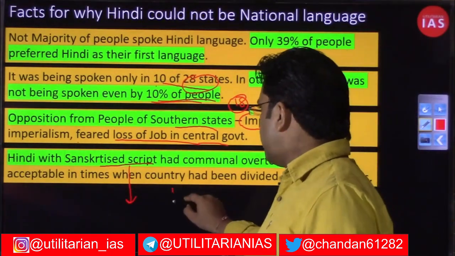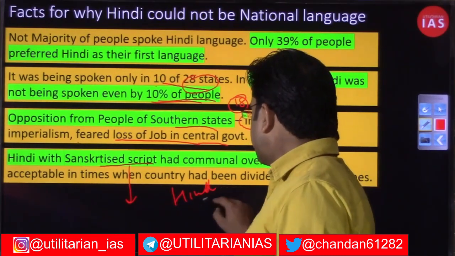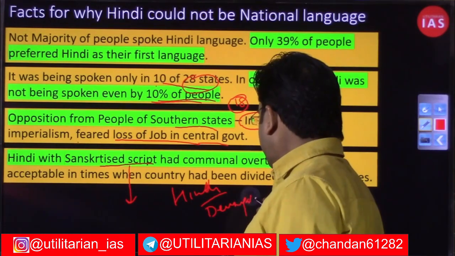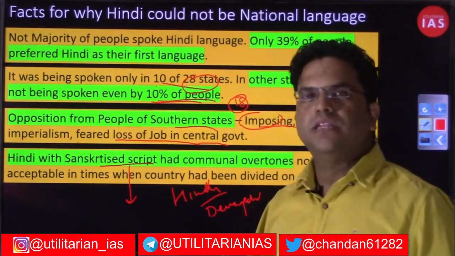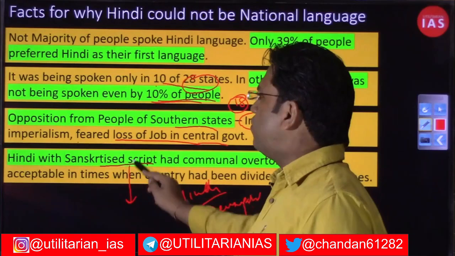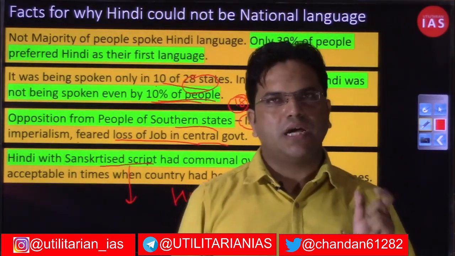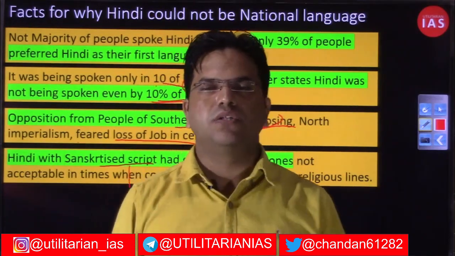Today the Hindi for the Union that we have adopted is in Devanagari format. But what they were talking about was Sanskritized Hindi, and that had communal overtones, and that demand could not be fulfilled, especially when the country had just been divided along religious lines.